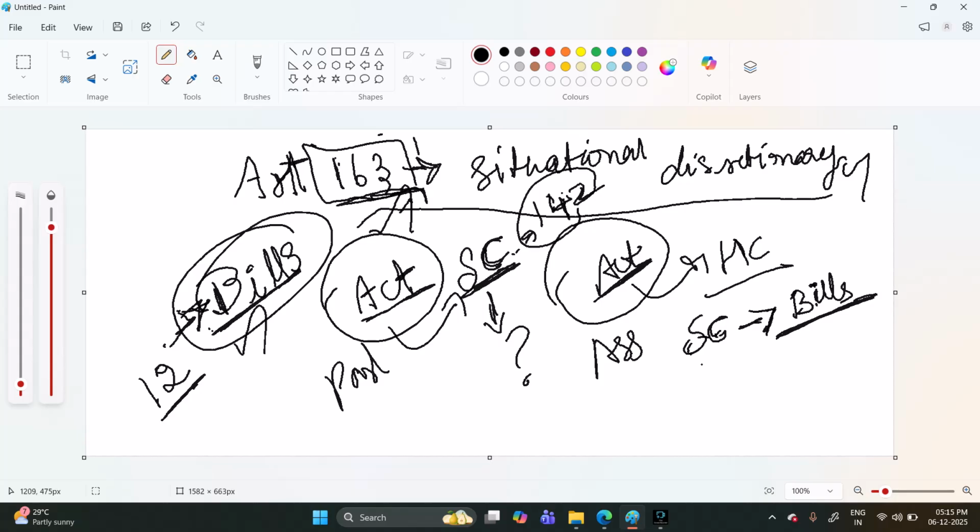These are the answers given by the Supreme Court. Only the acts can be interfered with under judicial review.